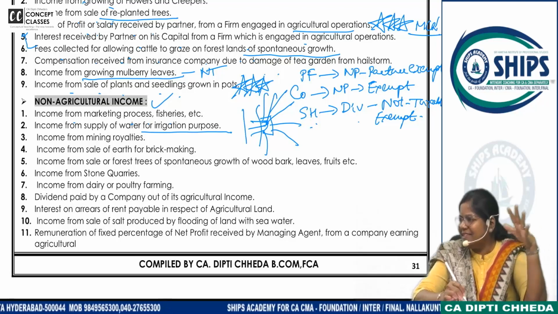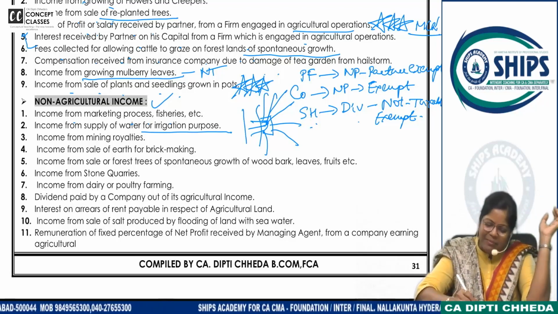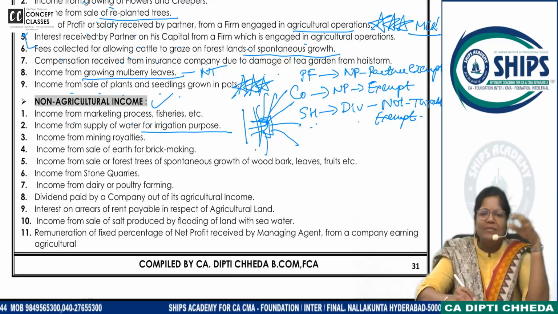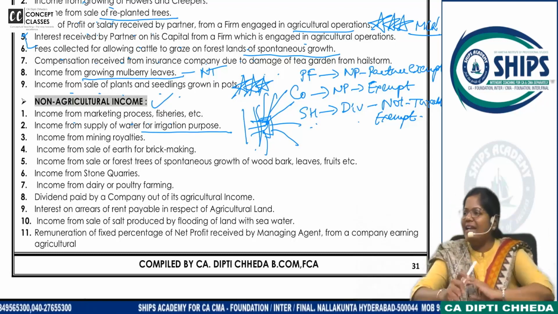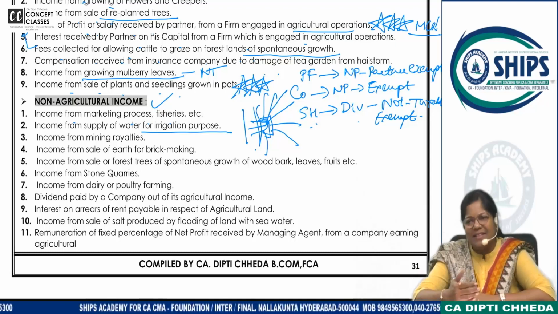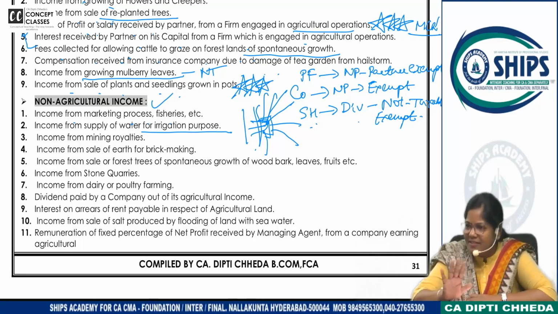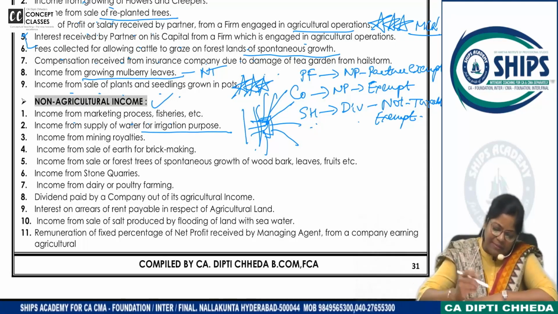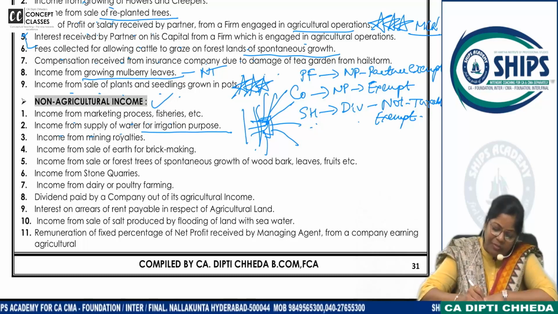Can you imagine, this is a common activity? My farm is located near the canal. I'm just extracting water and giving it everywhere and that's how I get the income. Is it an agricultural activity? No. So, taxable. What is that? Income from supply of water for irrigation purpose.